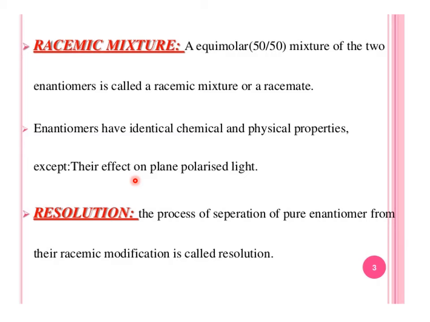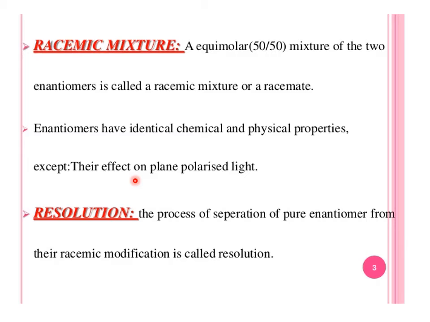This drug was used as an anti-anemia drug, as well as to reduce morning sickness in pregnant females. Nowadays, thalidomide is also used in other diseases like cancer. One enantiomer is harmful and one is useful. That is why the equimolar 50-50 mixture of two enantiomers is called a racemic mixture.